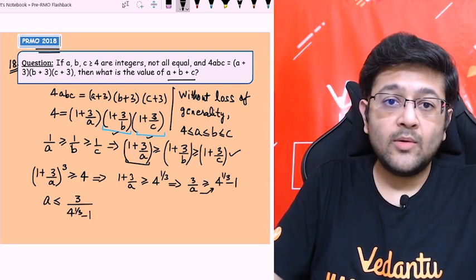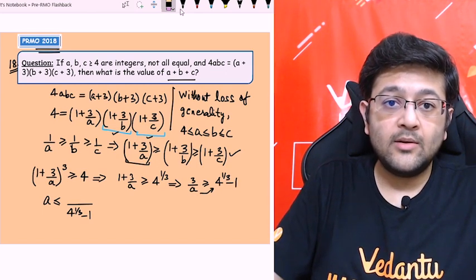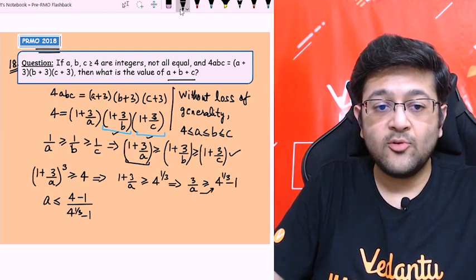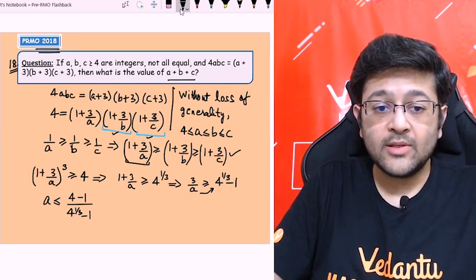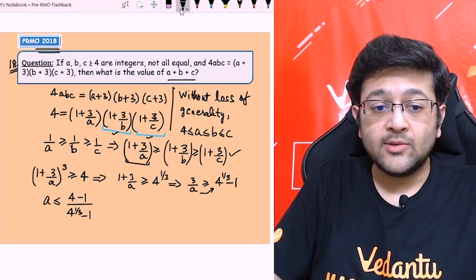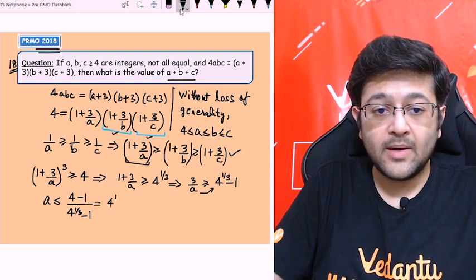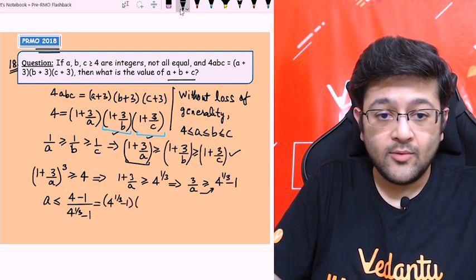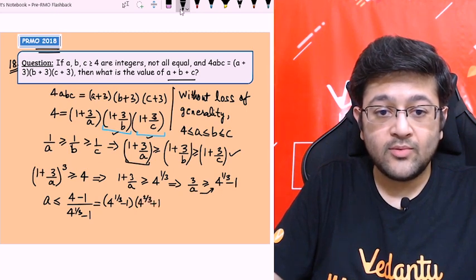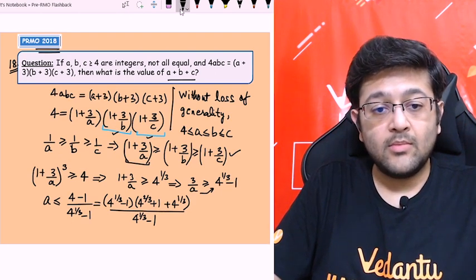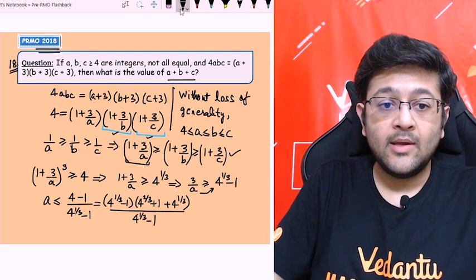Okay, so to solve it, I can also do one thing. 3 I can write as 4 minus 1, right? This 3 I have replaced as 4 minus 1, which I will now be able to factorize. So (4^(1/3)) whole cube minus 1 will give me (4^(1/3) minus 1)(4^(2/3) + 1 + 4^(1/3)) upon (4^(1/3) minus 1). I hope you understand. I have factorized the numerator, right? So (4^(1/3)) cube minus 1. Okay, so now which will give me,